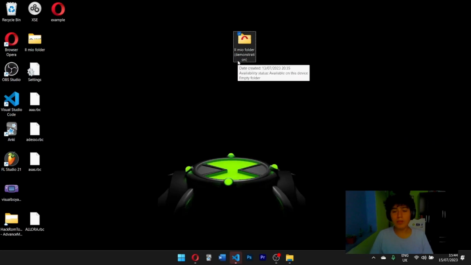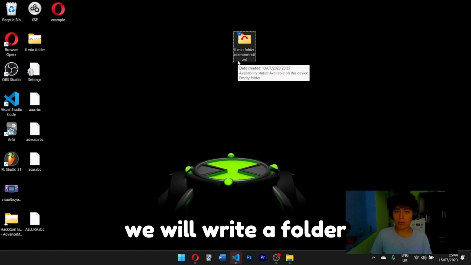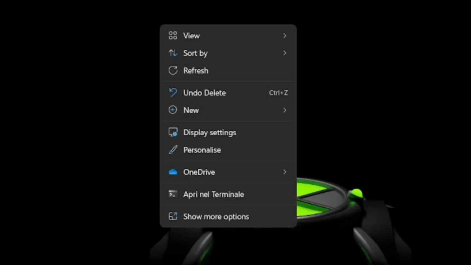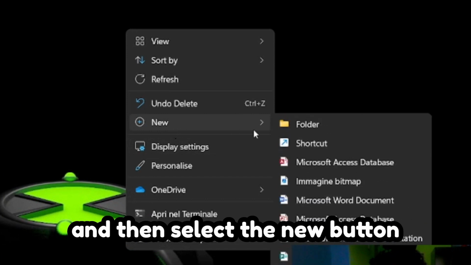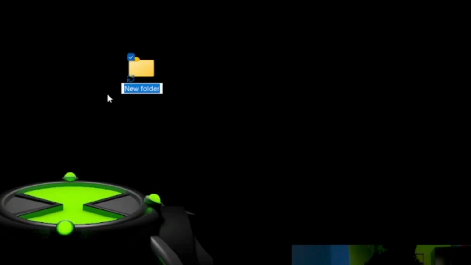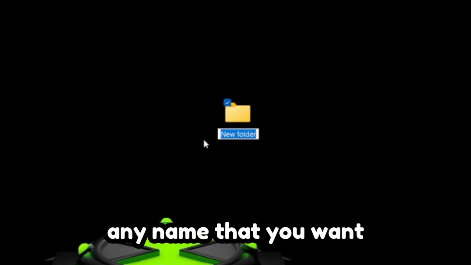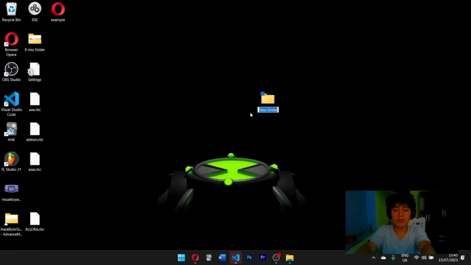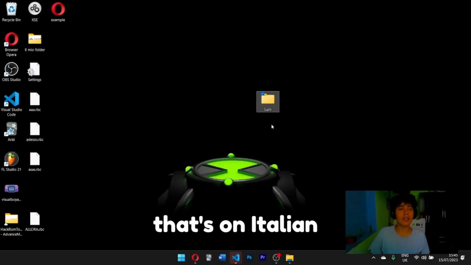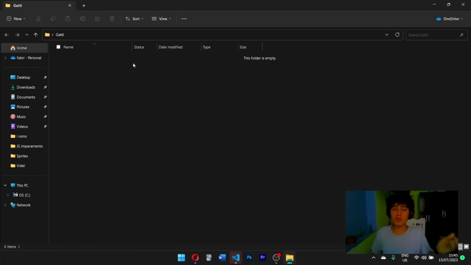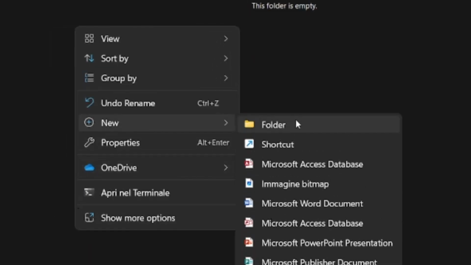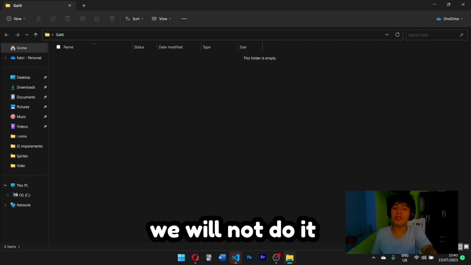Because I have already downloaded it, I will not do it. And while it is downloading, we will create a folder on the desktop or also in the File Explorer, okay? Make a right click on any free space and then select the New button to make this folder. Write any name that you want. For example, I will write cats in Italian. Okay, I have an obsession with that, and as I have said, if you want to do it in the File Explorer, right click on the free space and make another folder, okay? But for now we don't do it.